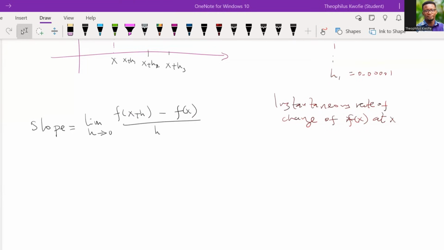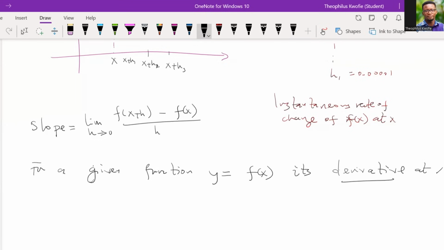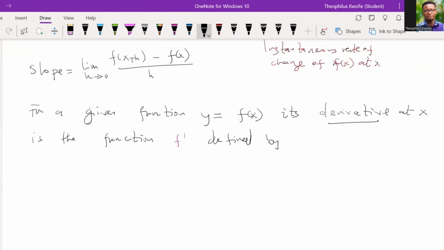I want us to now define it properly. Let's say for a given function y equal to f of x, we claim that the derivative at x is a function defined by f prime of x. So this is how we read it. f prime of x equals the limit as h approaches 0 of f of x plus h minus f of x, all divided by h.